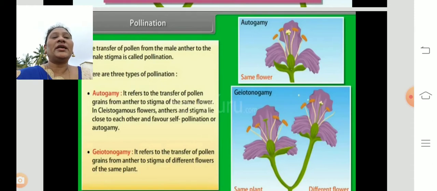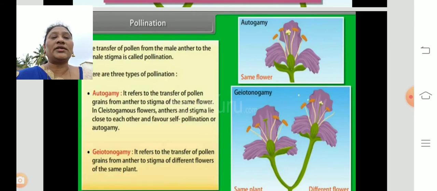In cleistogamous flowers, the anther and stigma lie close to each other and favor self-pollination, or autogamy. That means we see it in bisexual flowers, where pollen grains and the stamen are side by side. If the transfer of pollen grains from the anther to the stigma takes place in the same flower, that is called autogamy.